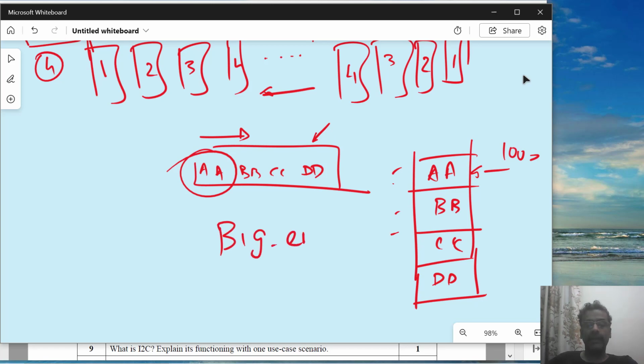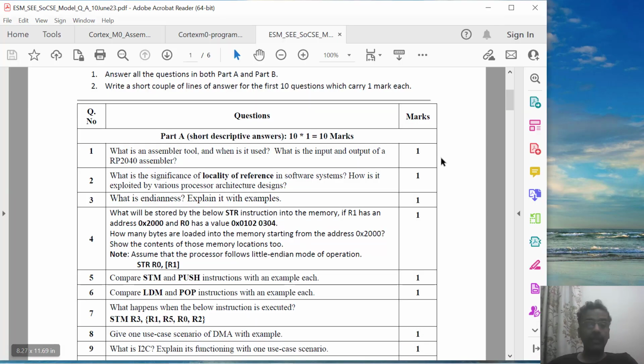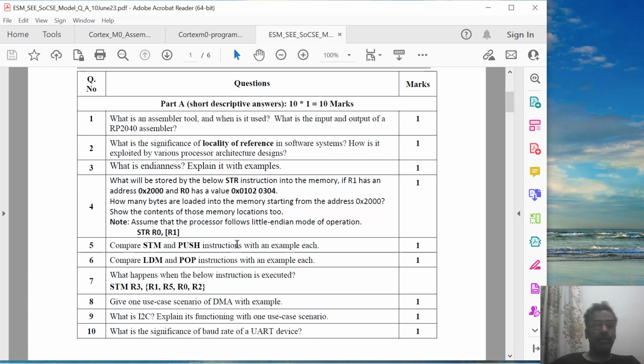So remember that this is how endianness is used, and the processor can decide to do it in whatever way you want. This is one good example of that. What you need to do in the exam is just explain what is endianness, big endian, little endian, and give an example, and it should be done. I am writing it in this way so that you will be able to understand it better. Maybe the exam will have a shorter question.